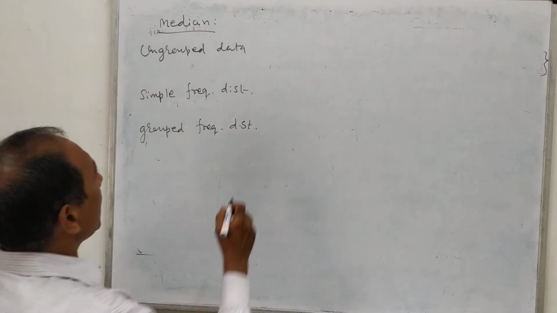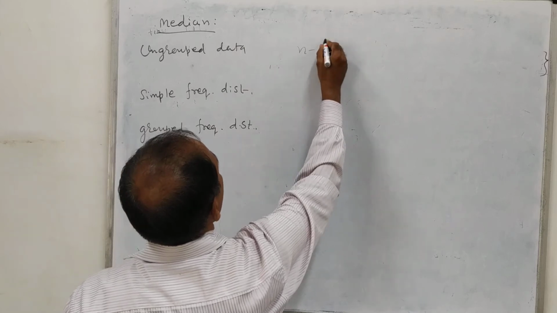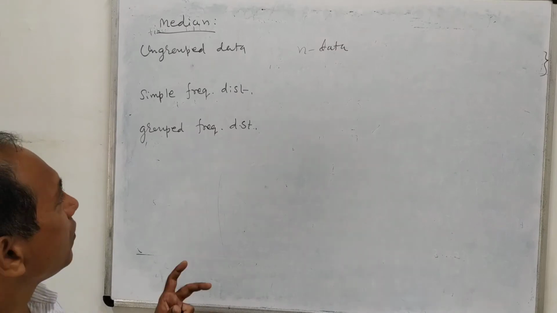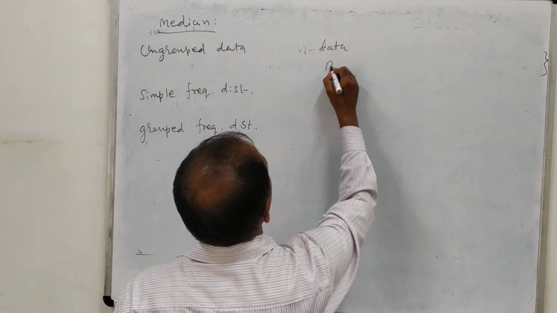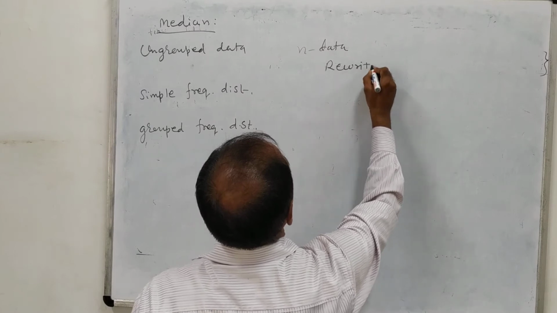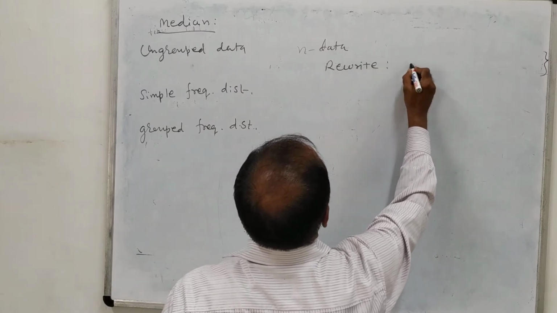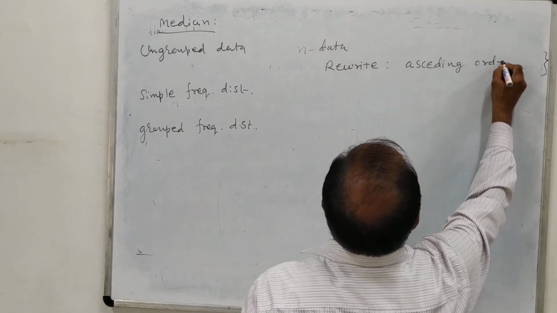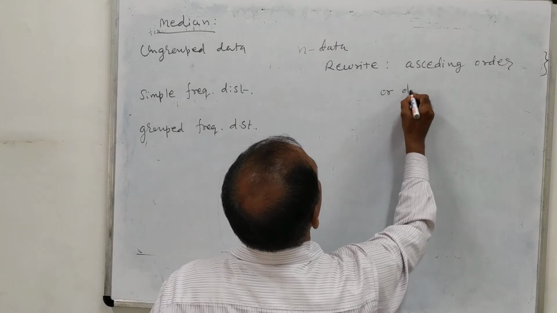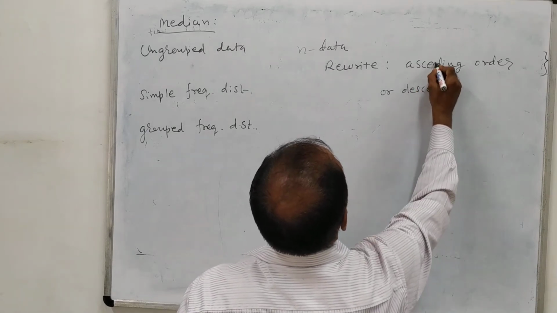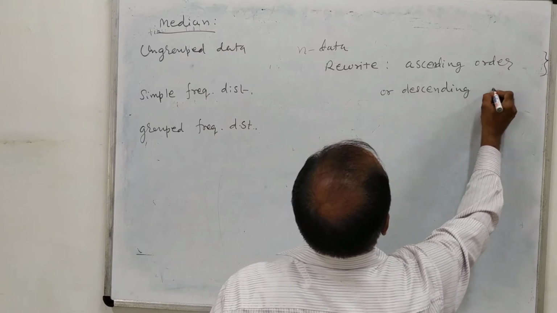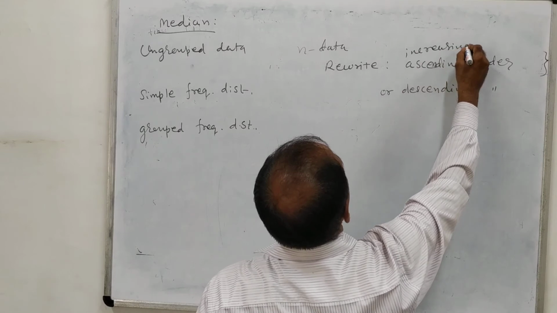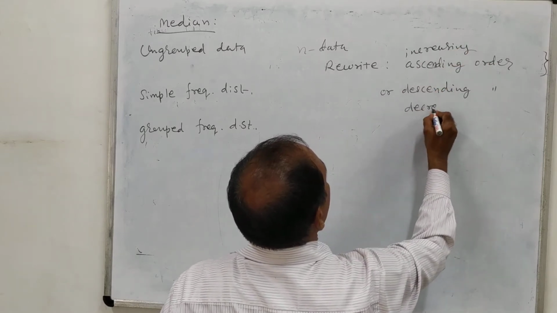Suppose we are given n number of data. So first of all we require to rewrite the data in ascending order or descending order. Ascending order means in increasing order, and descending order means in decreasing order.